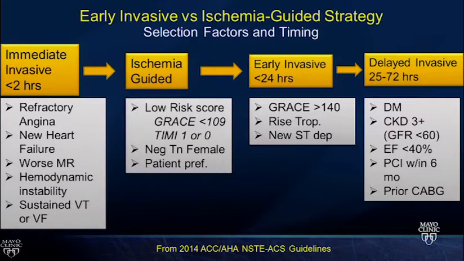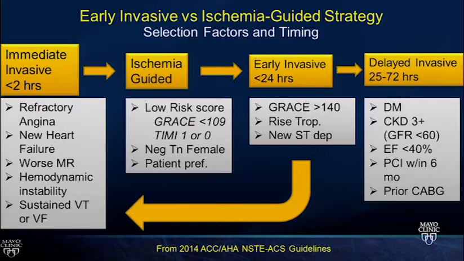And then there's this delayed invasive strategy. These are patients that are very likely to have coronary disease. So a high enough pretest probability that even a negative stress test is unlikely to shift your pretest probability that this is a coronary event. Well, they should also come to the cath lab. You have to weigh the degree of risk and benefit with their renal disease. But those, if they have diabetes, high likelihood, high pretest probability of coronary disease. If their EF is low, we need to see whether this is ischemic. If they've had PCI or CABG before, then we should see whether this is part of the culprit process.